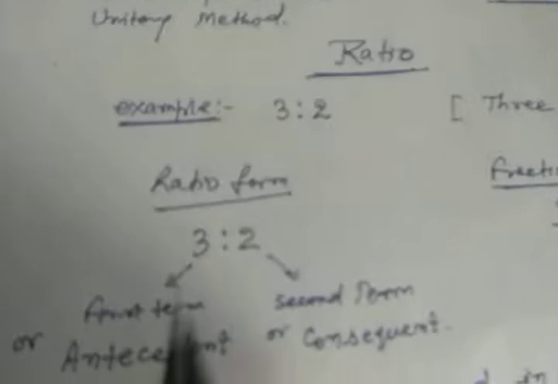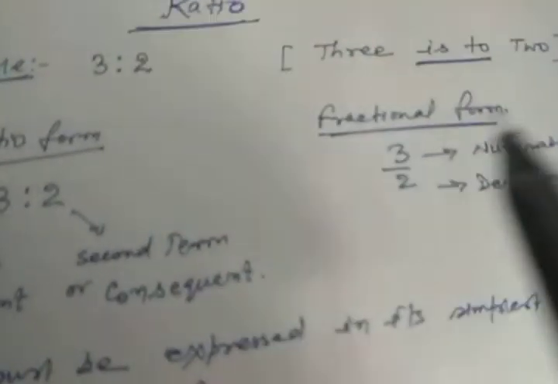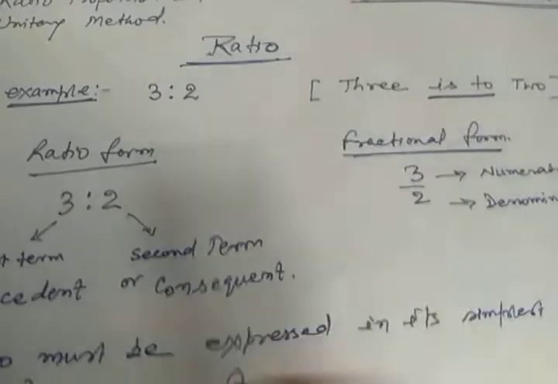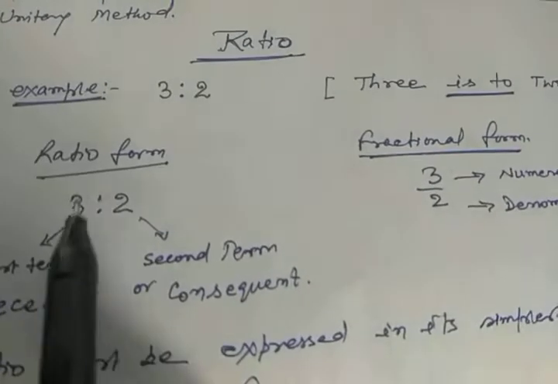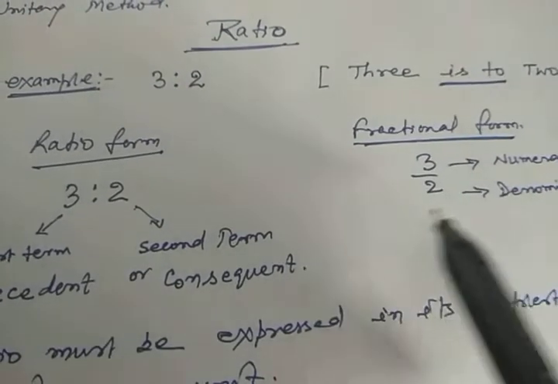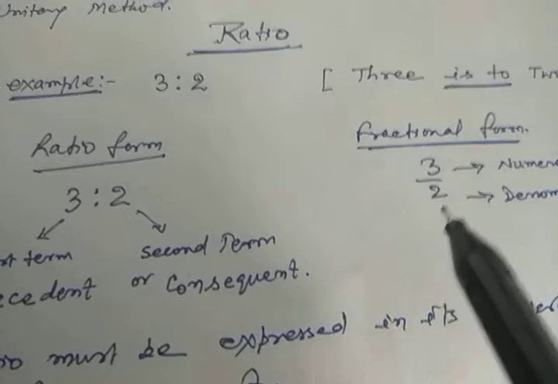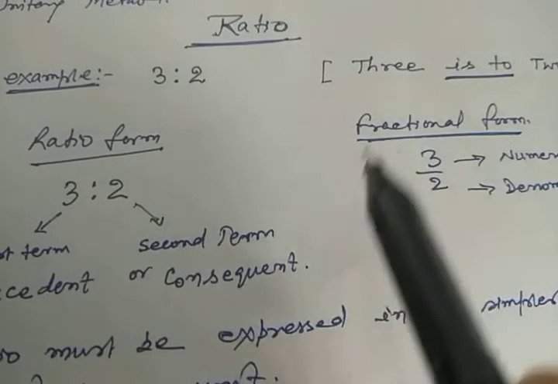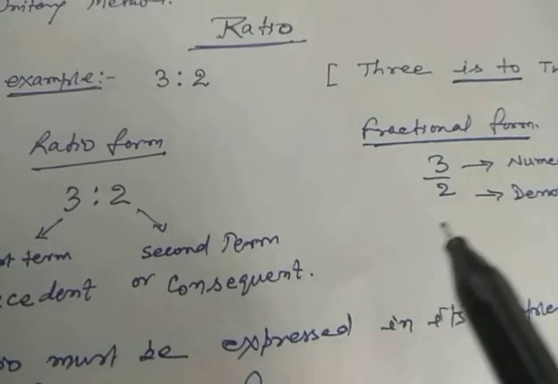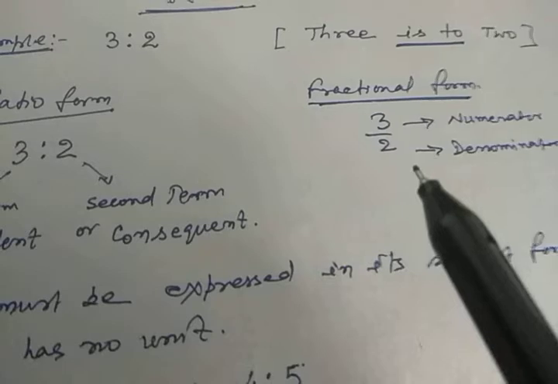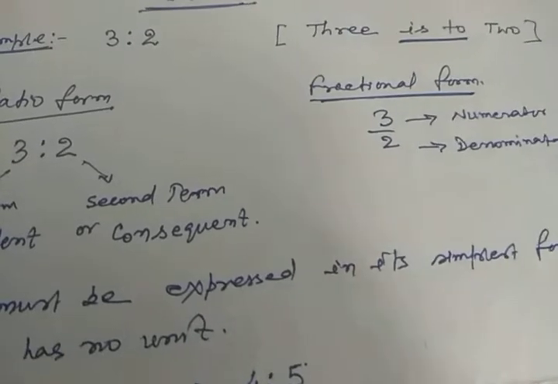Now just see the ratio form. The same thing is written in the fractional form. Both are the same thing. The ratio 3:2 can be written in the fractional form as 3 by 2. Follow? You know, here 3 is known as the numerator and 2 is known as the denominator.